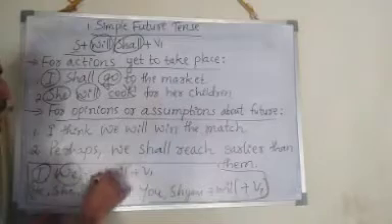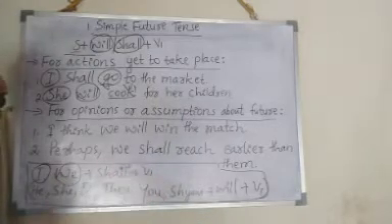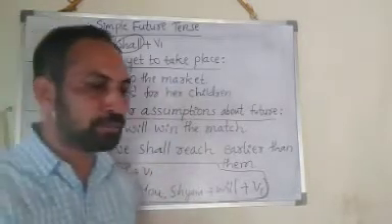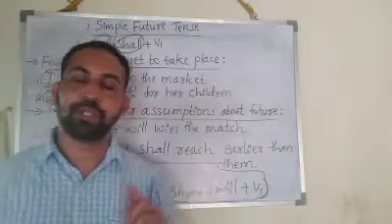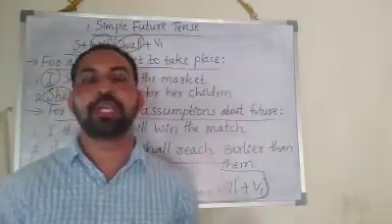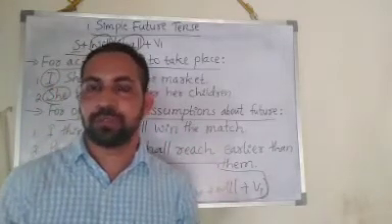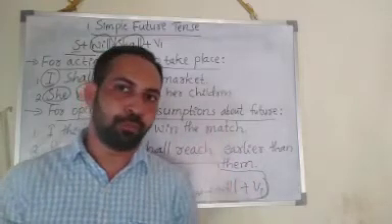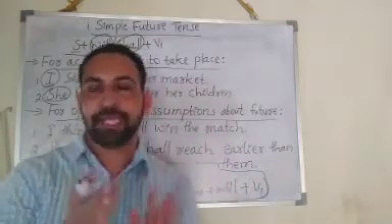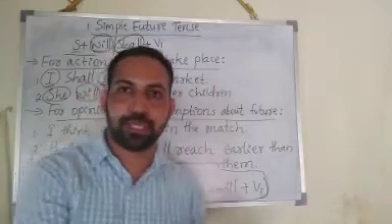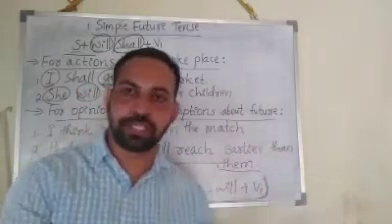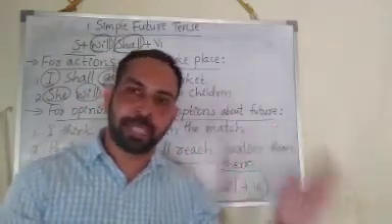I, we plus shall plus V1. So always remember, you cannot use shall with he, she, it, and also you. But sometimes you can use it in some other situations that I will tell you later. Okay?